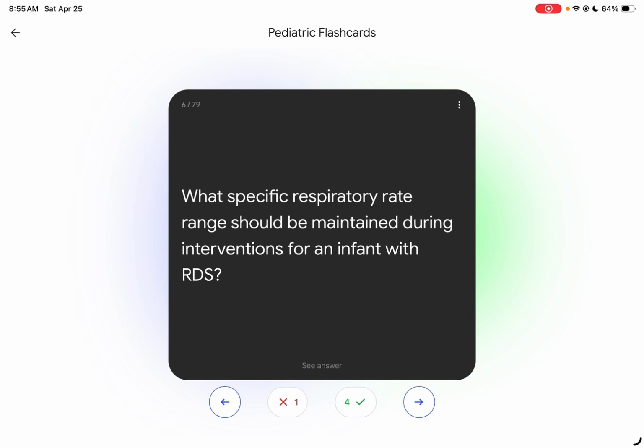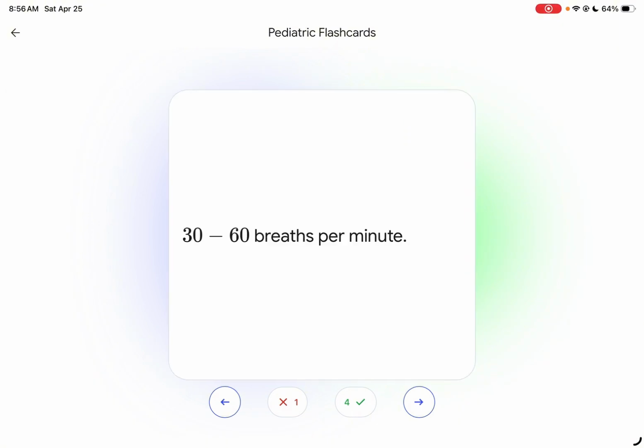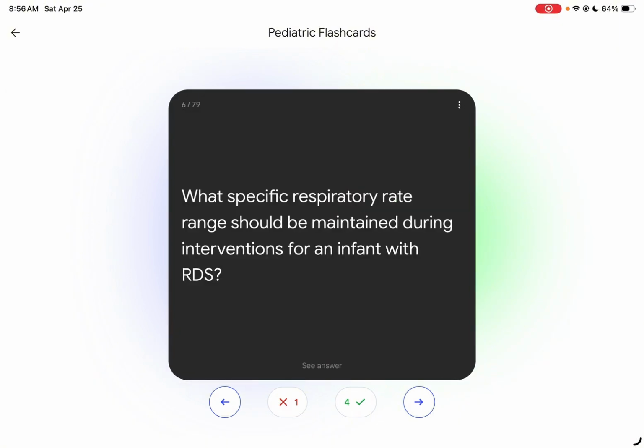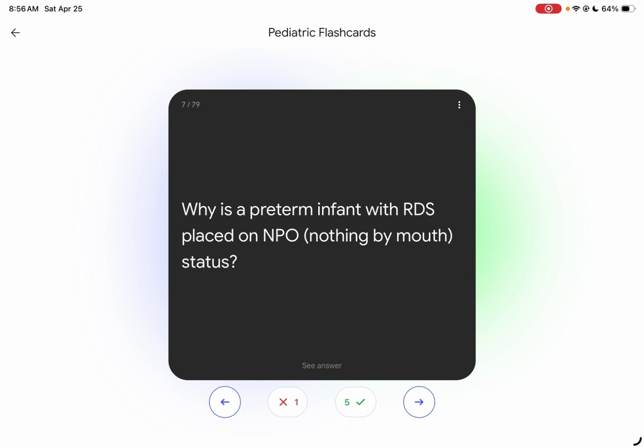What specific respiratory rate range should be maintained during interventions for an infant with RDS? So the normal is 30 to 60 breaths per minute. So you need to maintain 30 to 60 breaths per minute for RDS, preterm babies. Why is a preterm infant with RDS placed on NPO, nothing per orem status? Because they are at risk for aspiration.